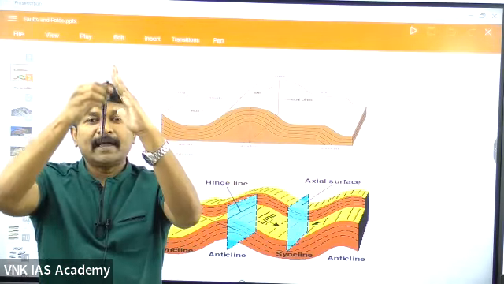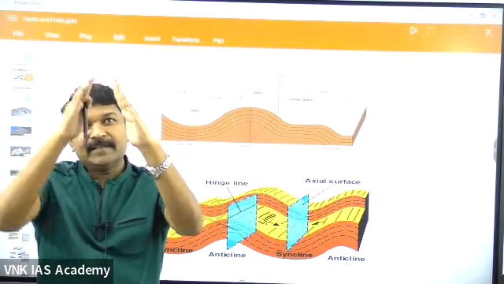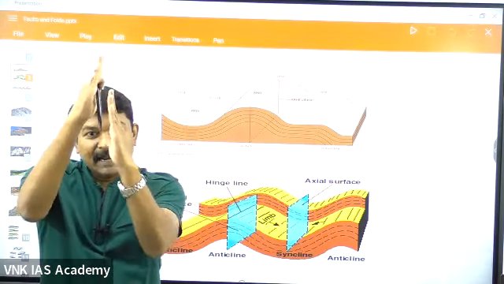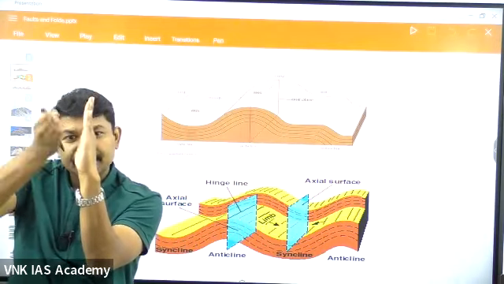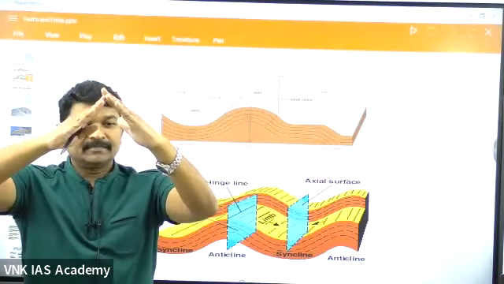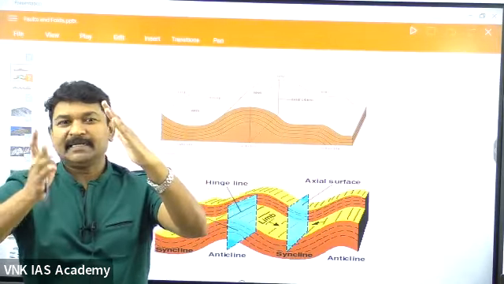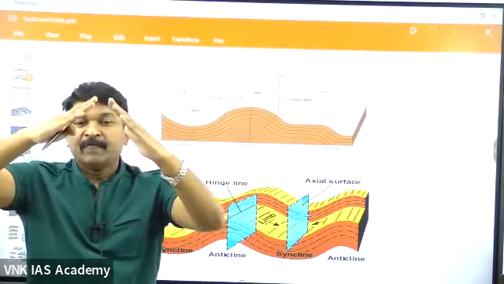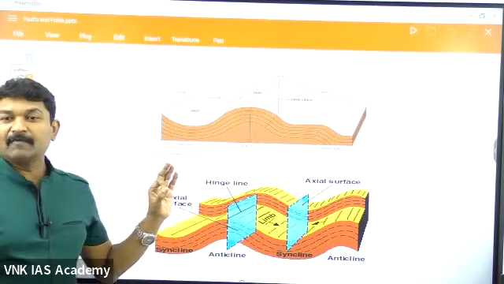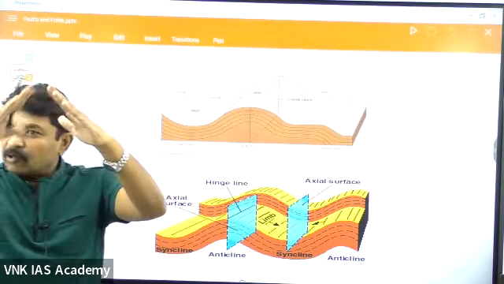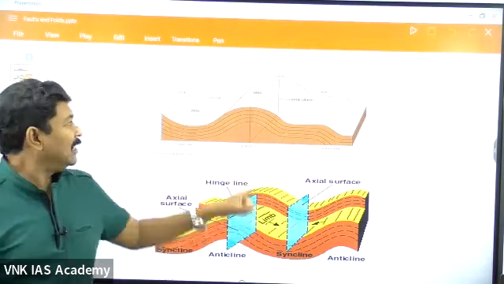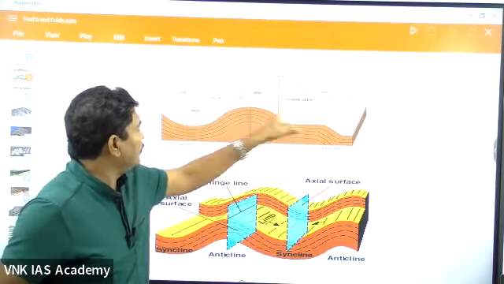When you draw a line, definitely there is an angle between the line and the slope of the land. If these angles are perfectly equal, maybe 10 degrees and 10 degrees, maybe 30 and 30, maybe 50 and 50, when both the angles are equal, it is called a symmetric fold. The two slopes of the land, the two sides of the mountain, are called the limbs. See, this is one limb, and another limb.